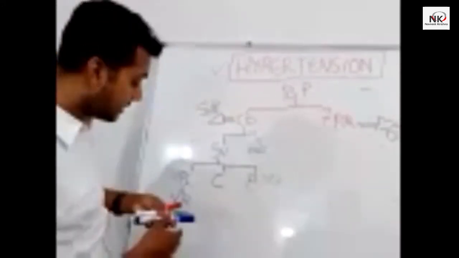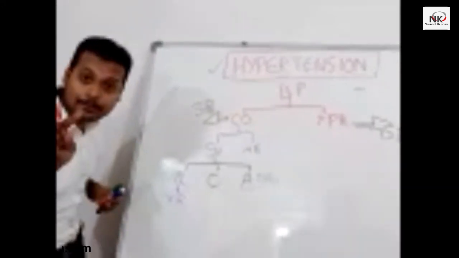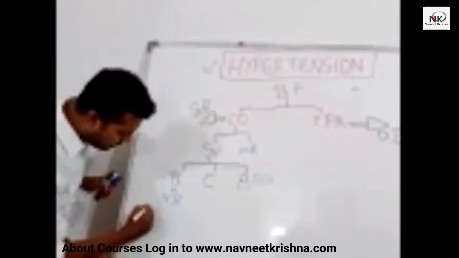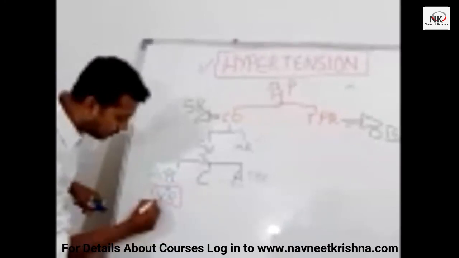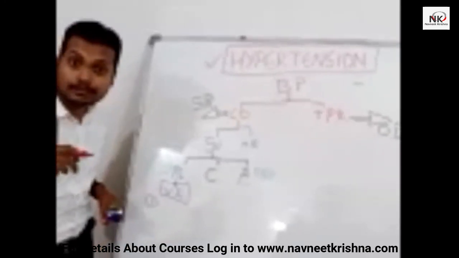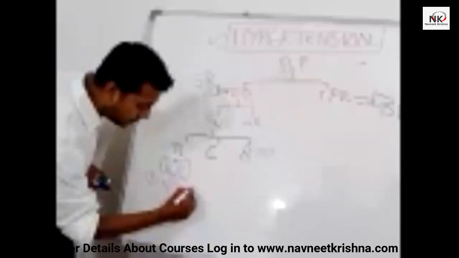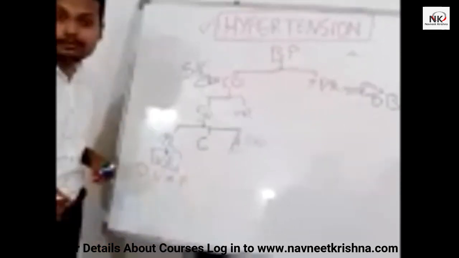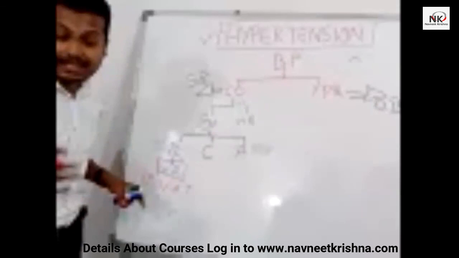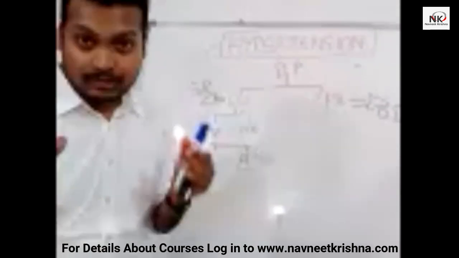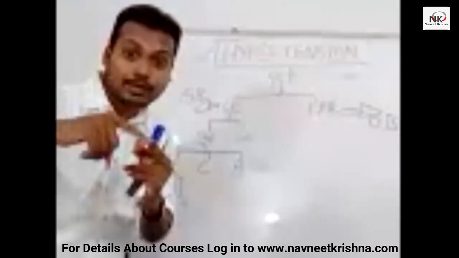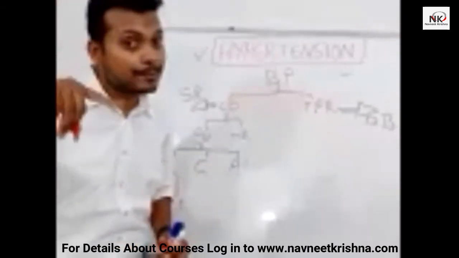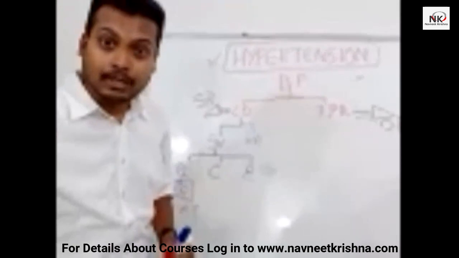There are very important things that I'll tell you. Venous return depends on, number one, vasomotor tone. If the vasomotor tone is restricted, venous return will not come back. If vasoconstriction happens, venous return will not go to the heart, it will not come back to the right side of the heart. Okay, and if the